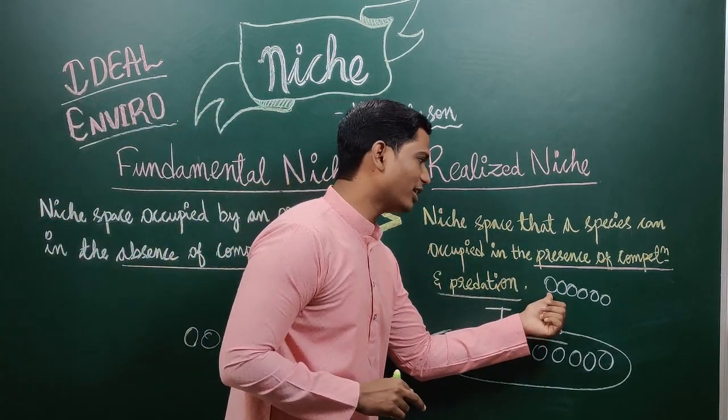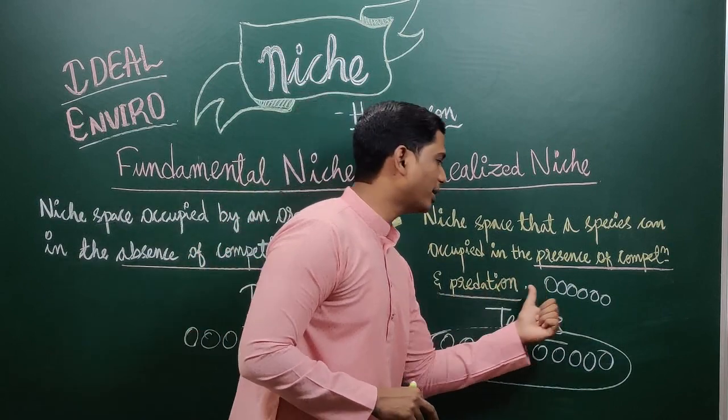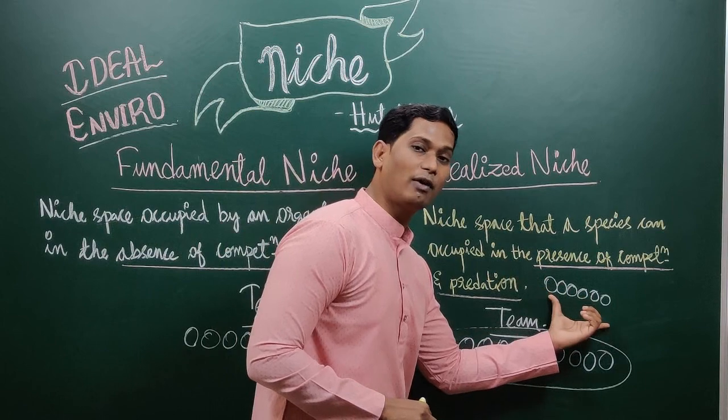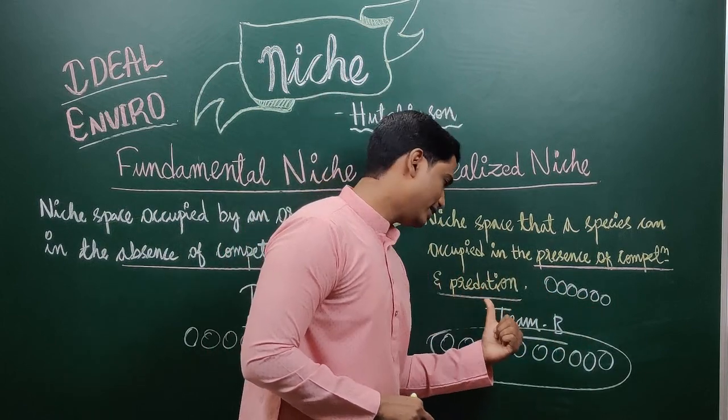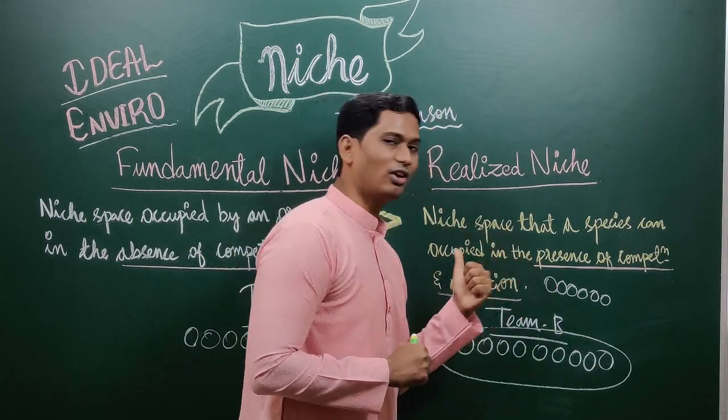Here in team B, what is the case? Only 6 pizzas are there. All 10 qualified. How is the competition now? How are the resources now? Resources are narrow, and competitors are also there to have all those pizzas. But how will be the share and the niche space of an organism?